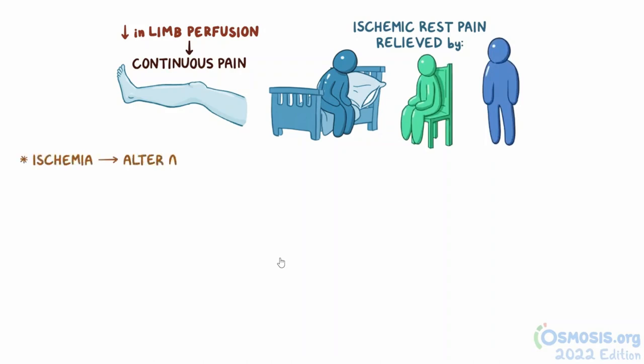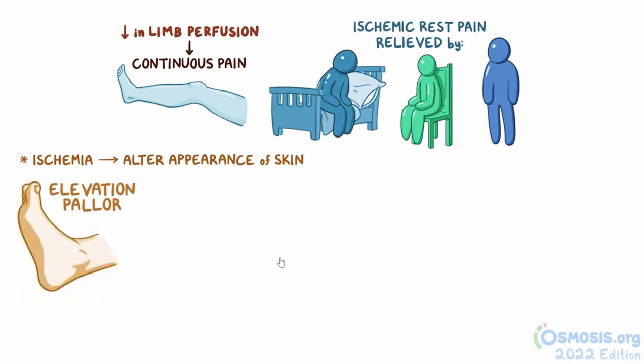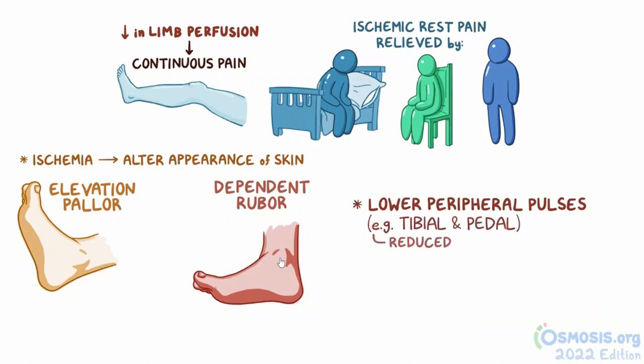Ischemia may also alter the appearance of the skin, presenting as focal areas of discoloration, or skin color and temperature changes. Elevation pallor is when the foot turns pale when it's raised, and this happens because circulation has to work against gravity as well as the narrowed arteries. Dependent rubor is when the foot turns red when it's lowered, because gravity works to increase perfusion. In addition, lower peripheral pulses, like the tibial and pedal pulses, may be reduced or absent.